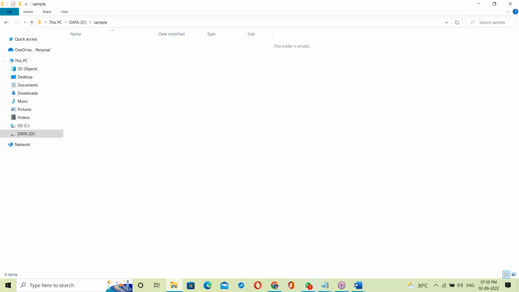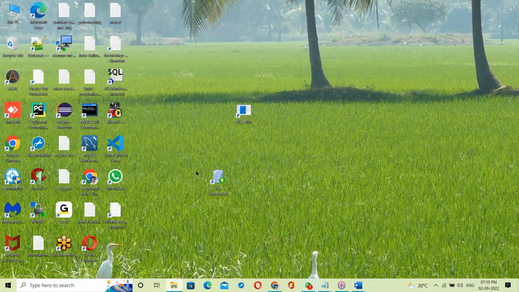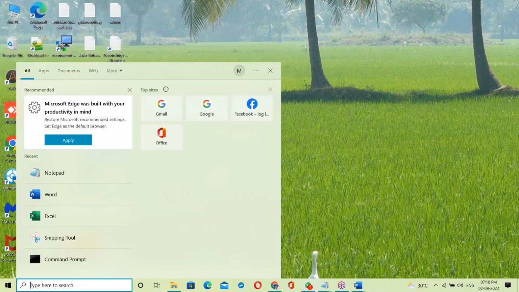I am writing a simple script here. For Python we have PyCharm, but PyCharm may not be understandable at this stage, so simply let us use Notepad for understanding purposes.